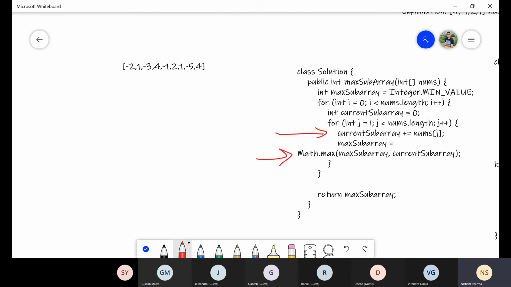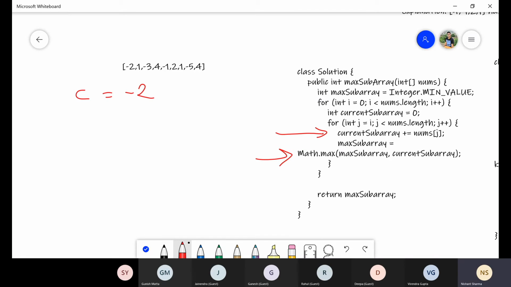My for loop starts. Currently subarray sum is 0. Now i is equal to 0, so j is equal to 0. So num of j will be -2 only. So this current variable will become -2.